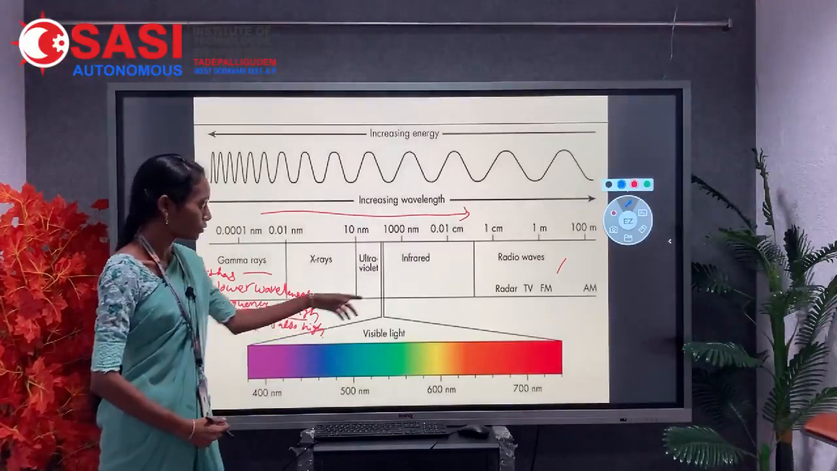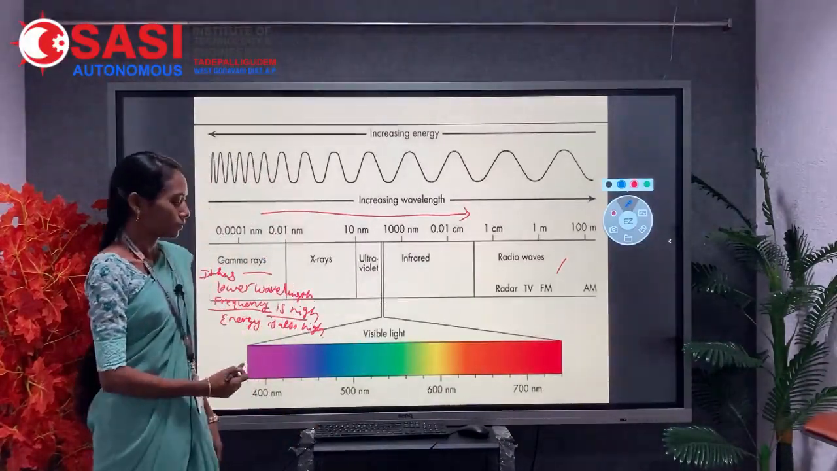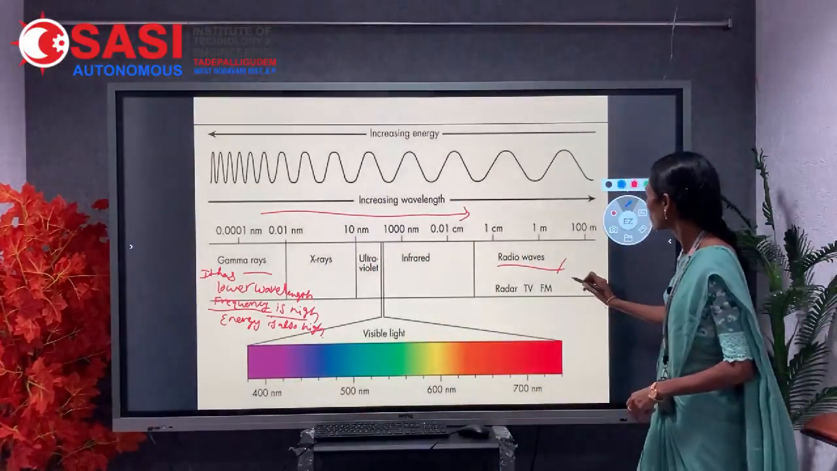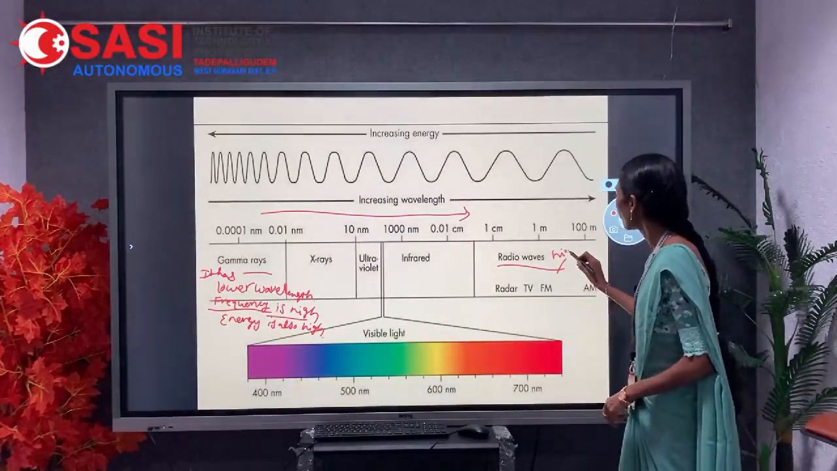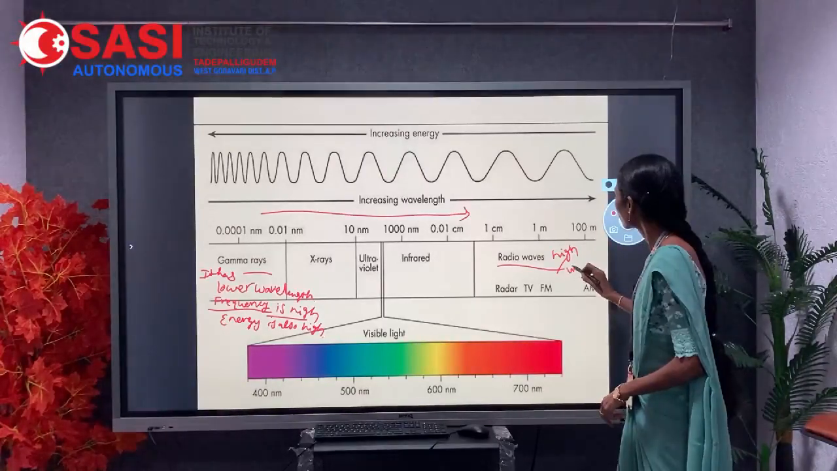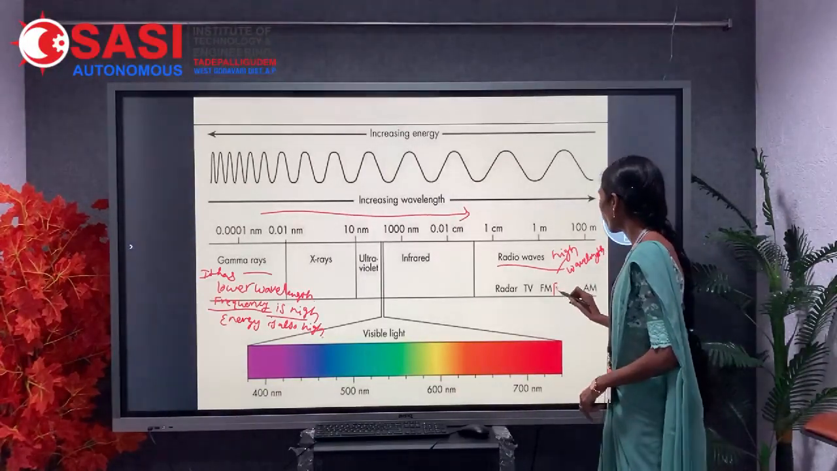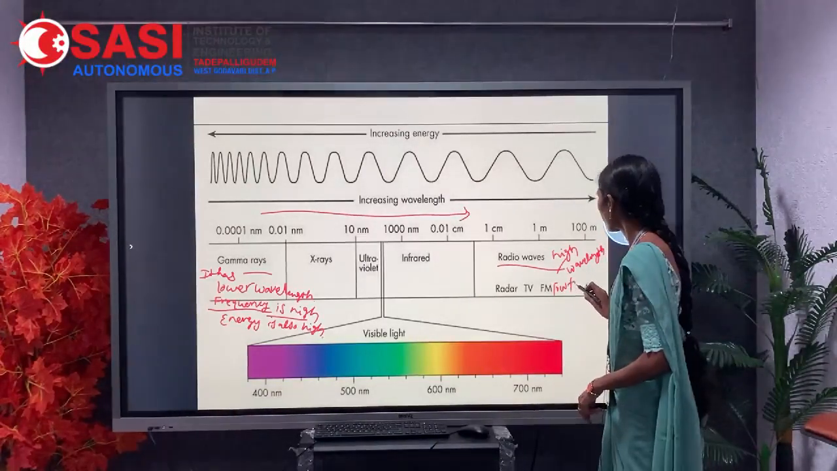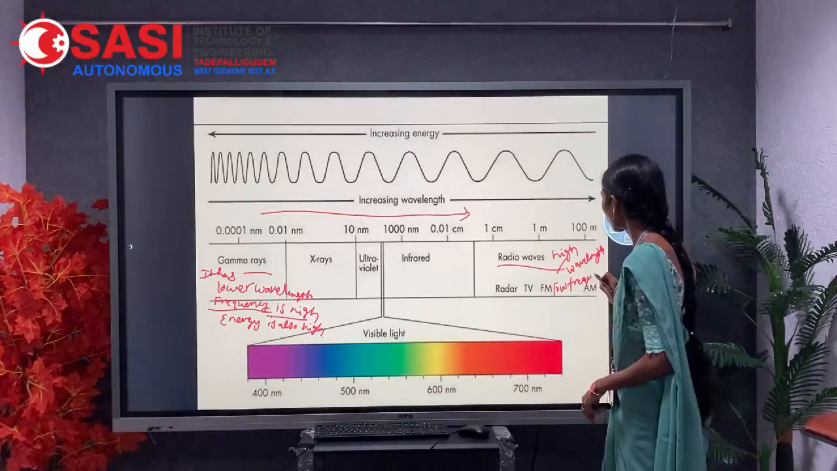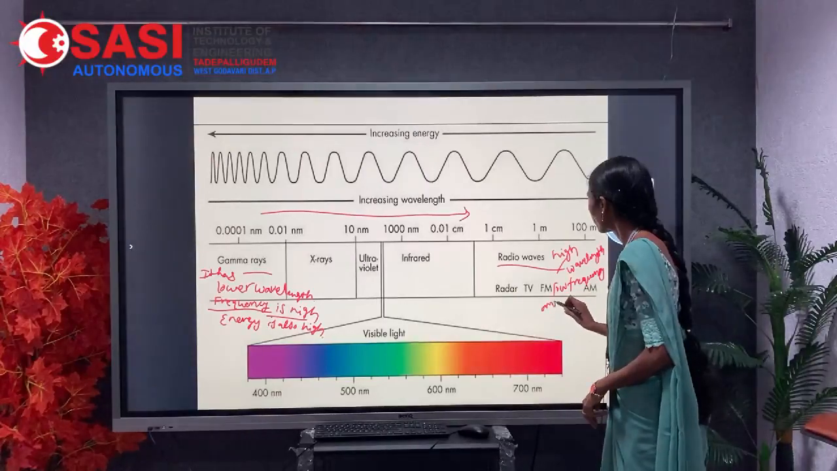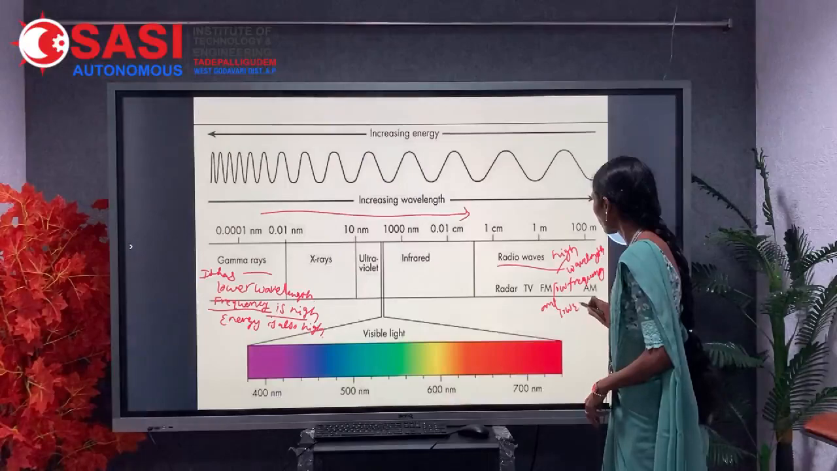So in the case of radio waves, it has high wavelength, low frequency, and low energy.